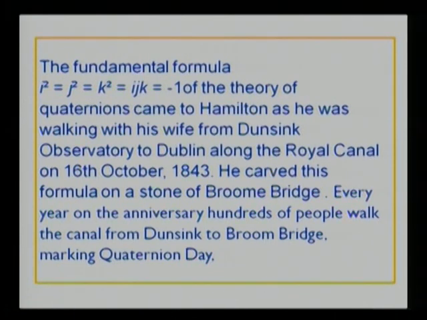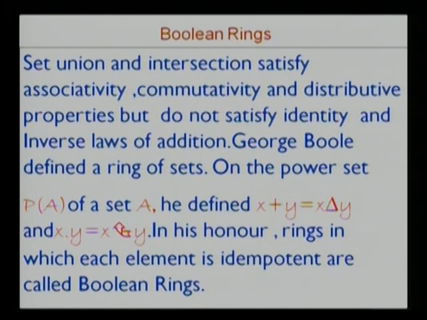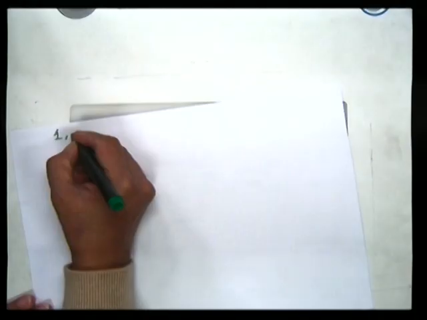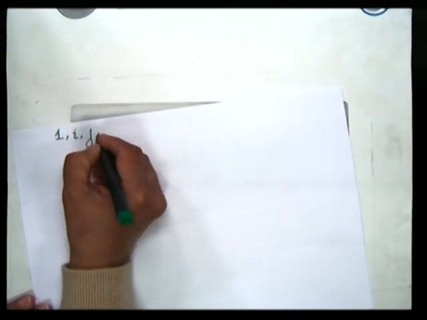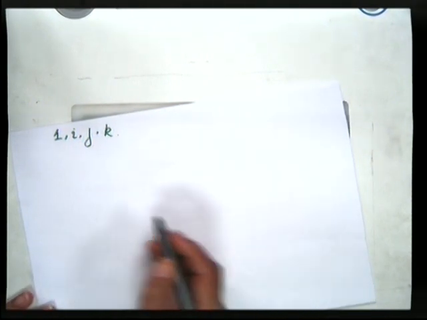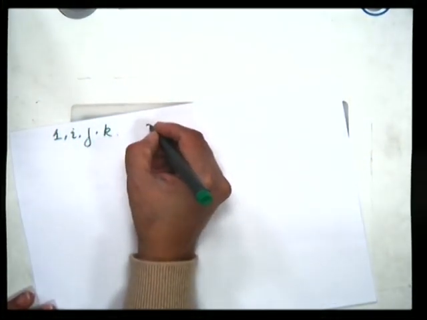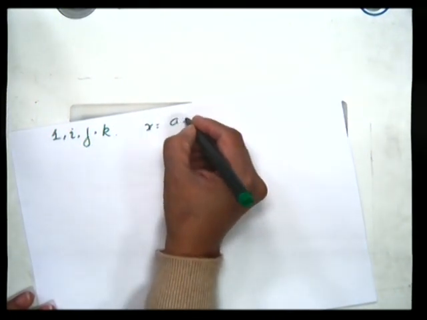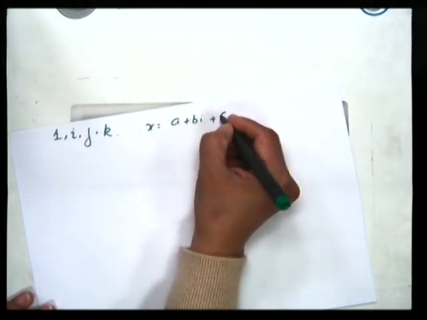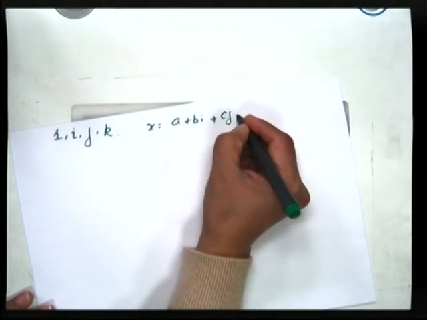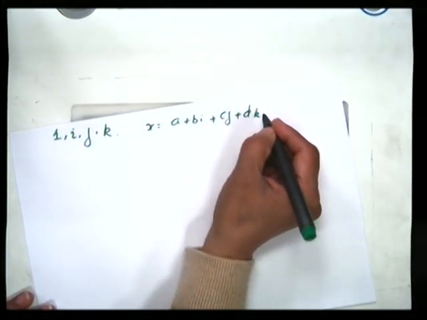Now let us work out some details about the ring of quaternions. Please look into your PPT. We start with a vector space with bases 1, i, j and k. So any element belonging to this vector space can be written in the form x equal to a times 1 plus b times i plus c times j plus d times k.